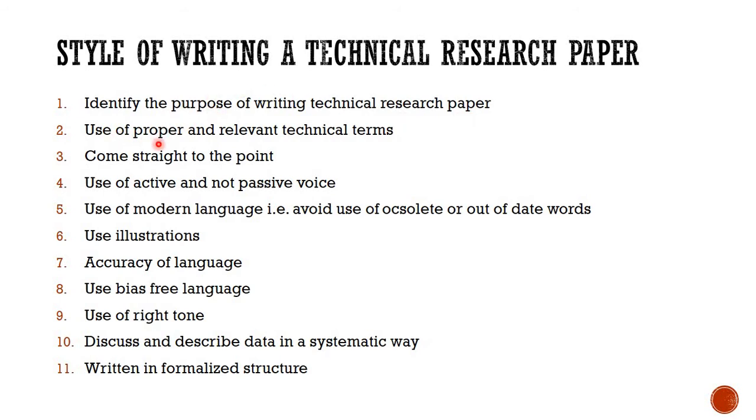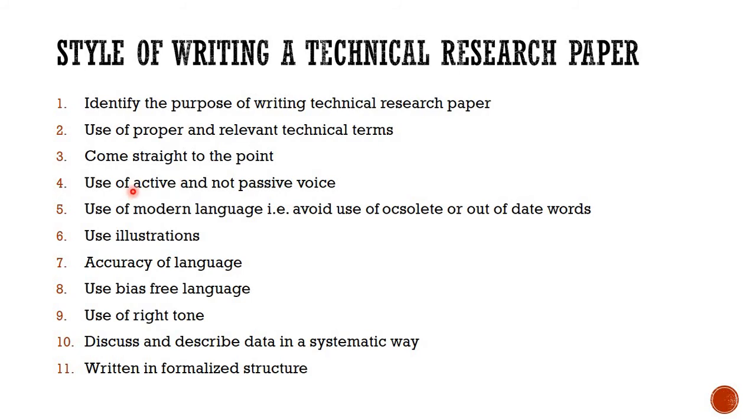Then proper and relevant technical terms should be used, and in the footnotes or appendix their explanation should be there so that a layman can understand those technical terms. Then you have to be objective in style and come straight to the point. You cannot say roundabout things. You have to be straight whenever you are representing your data.